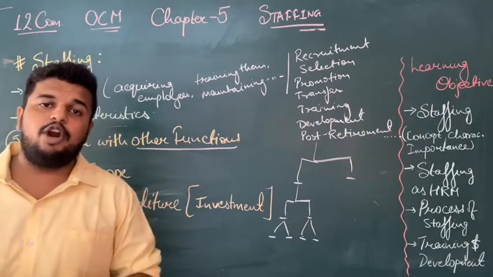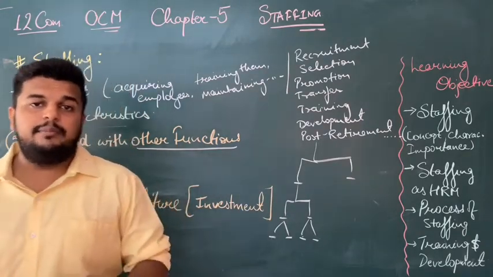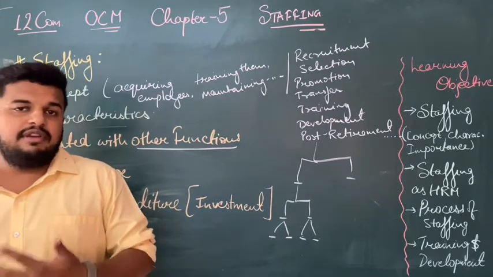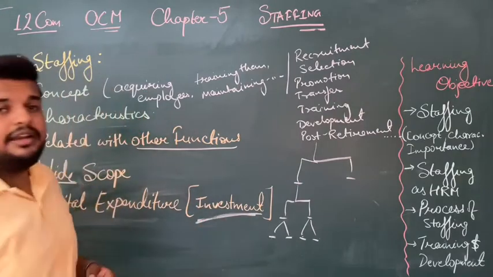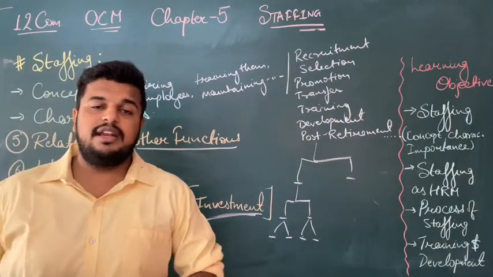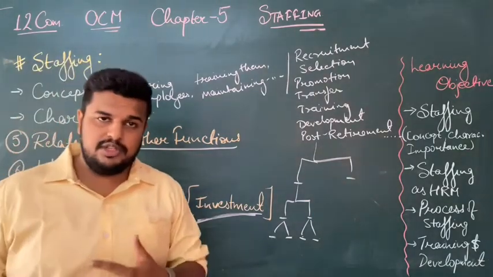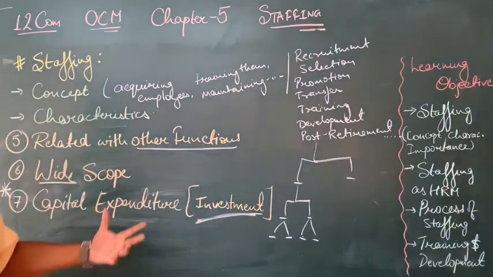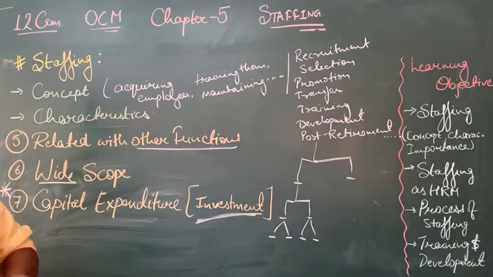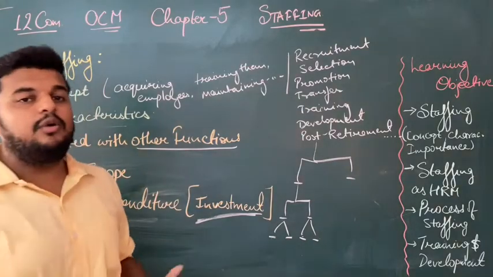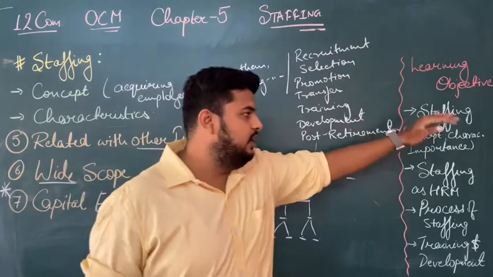We are getting a reward back from it. For example, if we are recruiting an employee, we are selecting an employee, the employee is working for the organization, he or she is giving back to the organization. So it is termed as an investment rather than expenditure or capital expenditure. Whatever expense we make under staffing is to be considered as investment because it will provide reward back to the organization rather than being only expenditure. Clear? So today we learned about staffing, concept and characteristics.